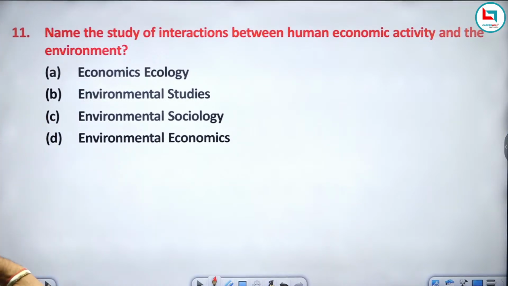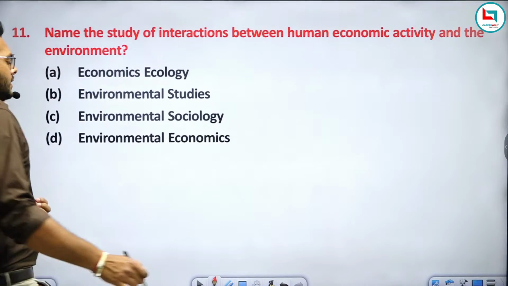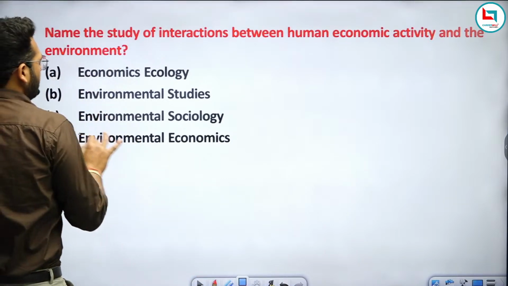I have just explained the meaning of environmental economics, I think in the second or third question. Name the study of interaction between human economic activity and the environment. So this study is known as environmental economics.